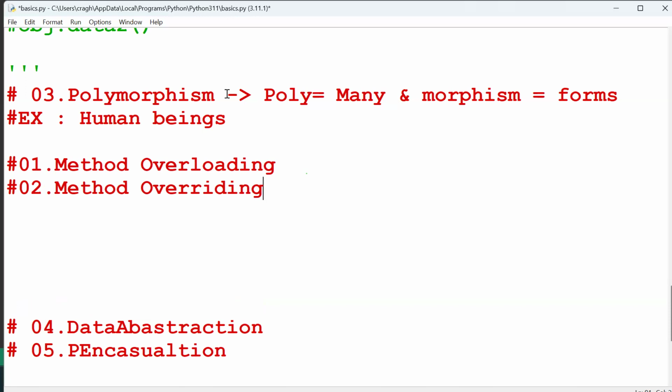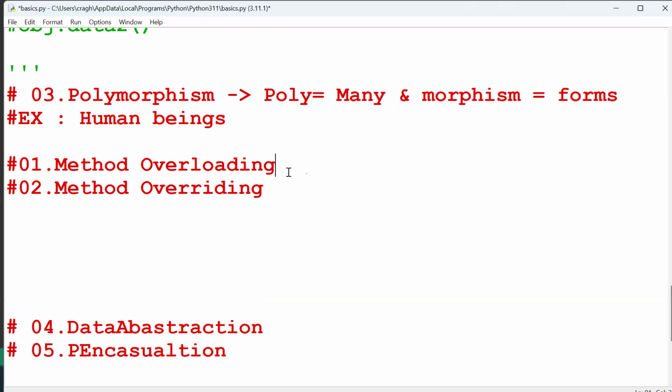There are two methods present in polymorphism. First of all, you have to understand what polymorphism is. Polymorphism means many shapes, many forms, same structure, same object, but the behavior is different. That is called polymorphism.